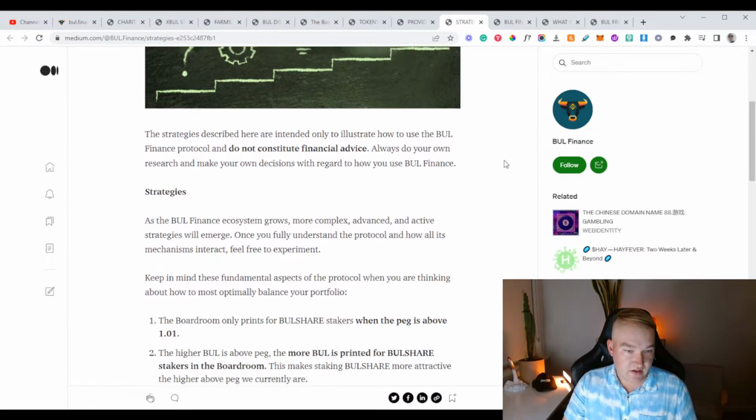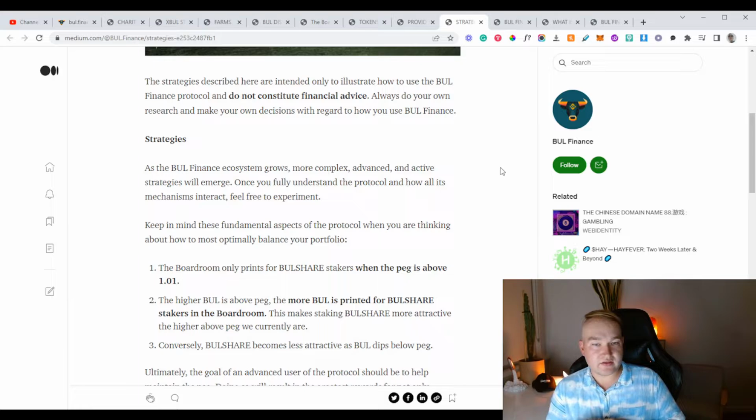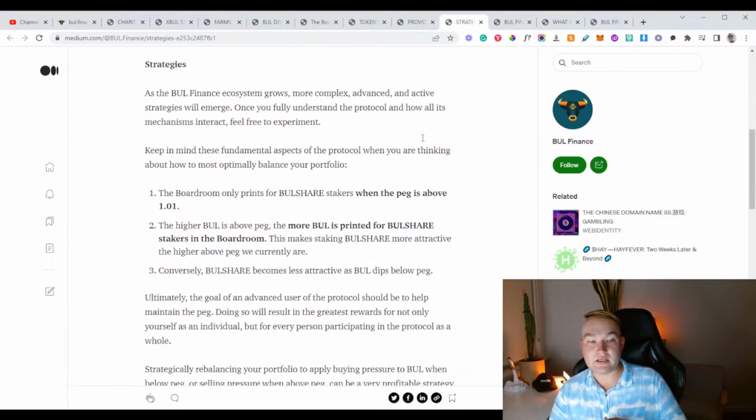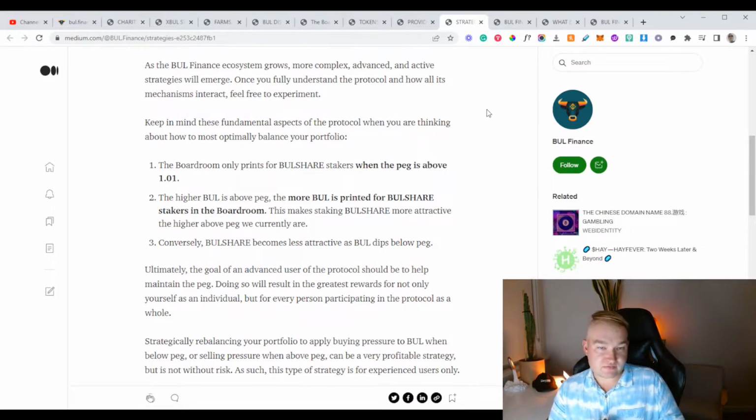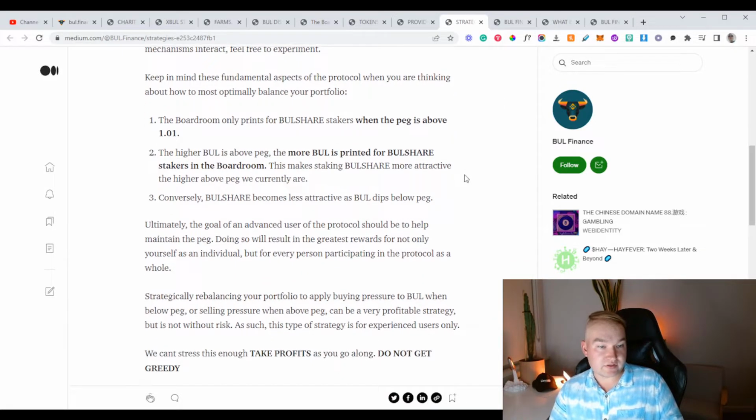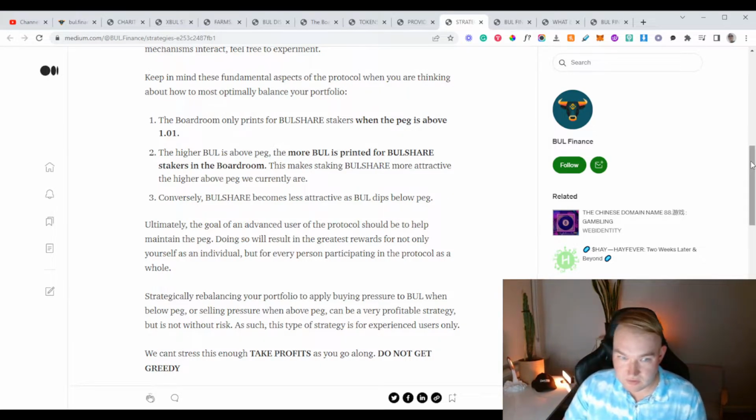Now, strategies. The strategies described here are intended only to illustrate how to use the Bull Finance protocol and do not constitute financial advice. Always do your own research and make your own decisions with regard to how you use Bull Finance. Now, as the Bull Finance ecosystem grows, more complex, advanced, and active strategies will emerge. Once you fully understand the protocol and how all of its mechanisms interact, feel free to experiment. Keep in mind these fundamental aspects of the protocol when you are thinking about how to optimally balance your portfolio.